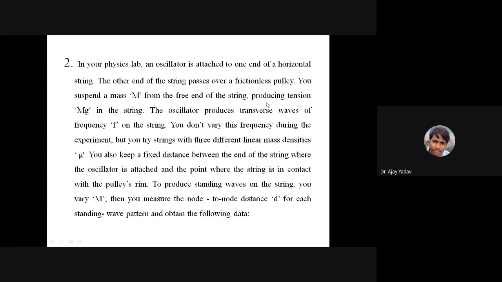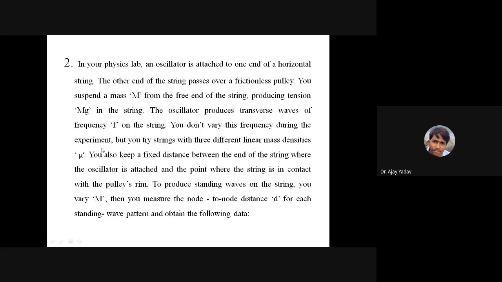So when you attach this mass M, the string will be under tension. Okay, so the string will be under tension mg. The oscillator produces transverse waves of frequency f on the string. You don't vary this frequency during the experiment.